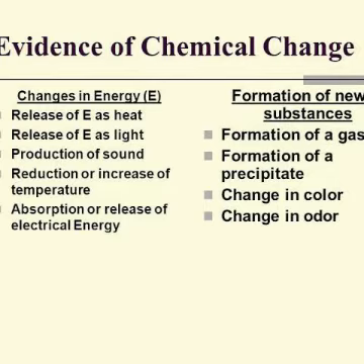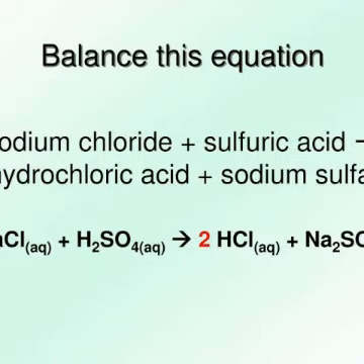And number two, for formation of PPT. When we take a barium chloride solution and add H2SO4 to it, barium chloride reacts with sulfuric acid and forms barium sulfate and hydrochloric acid.